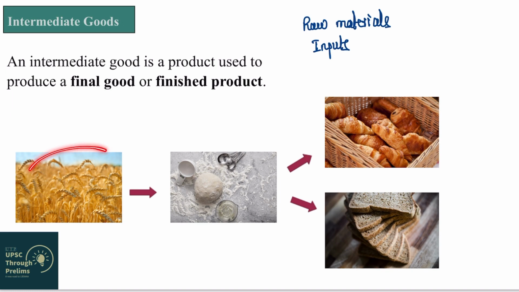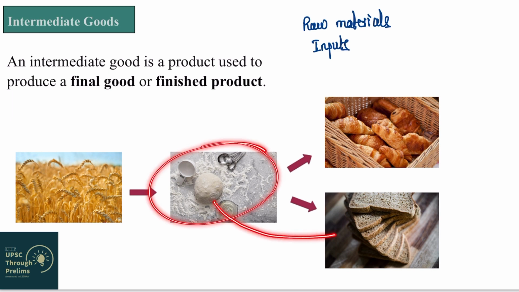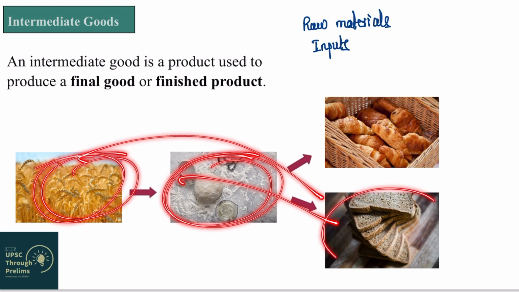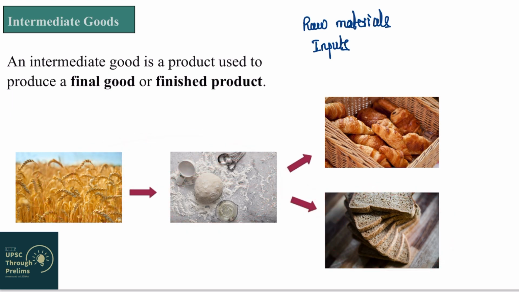Now in this, wheat becomes an intermediate good, meaning it is being used in the preparation of dough. And now this dough is being used in the preparation of bread. In the preparation of bread, dough becomes an intermediate good. In the bread, both dough and wheat are involved, so both become intermediate goods in the manufacturing of bread, right? So this is a very simple and basic understanding of intermediate goods.